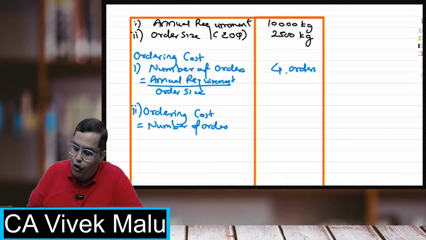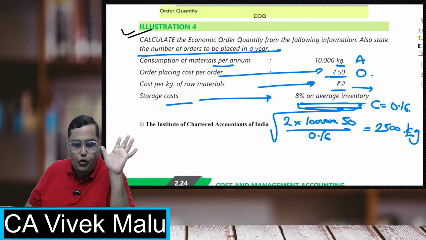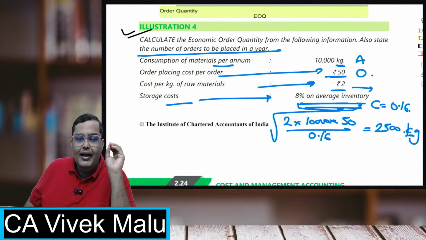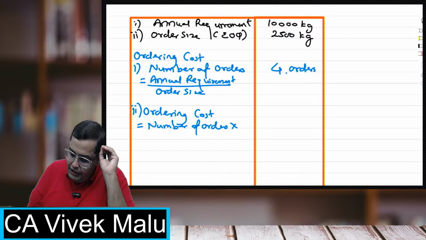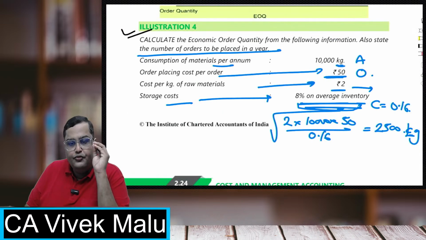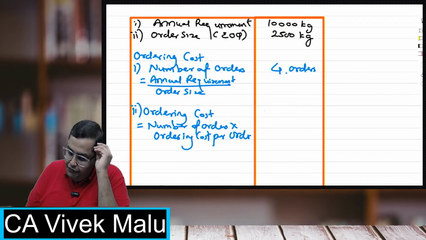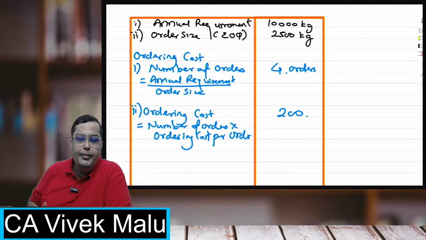I have to make 4 orders, and whenever I order, my cost is coming 50 rupees. So 4 into 50, my ordering cost will be 200 rupees.